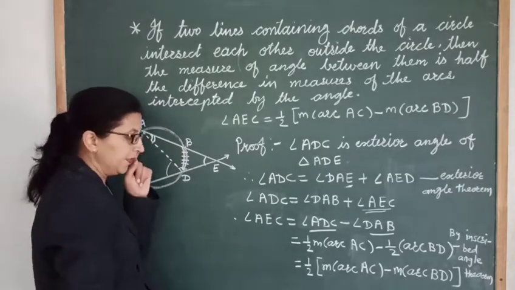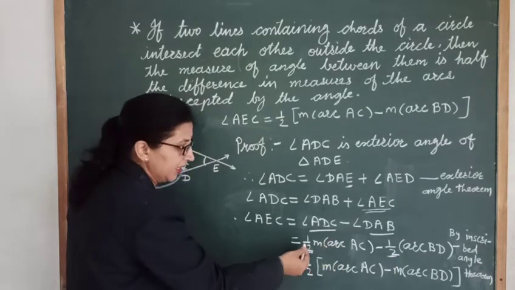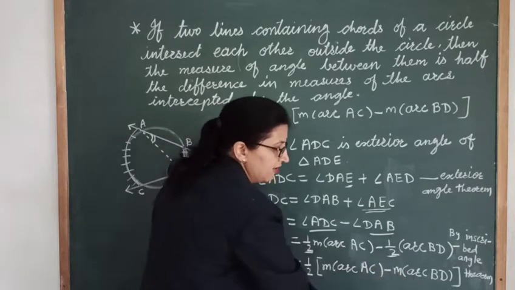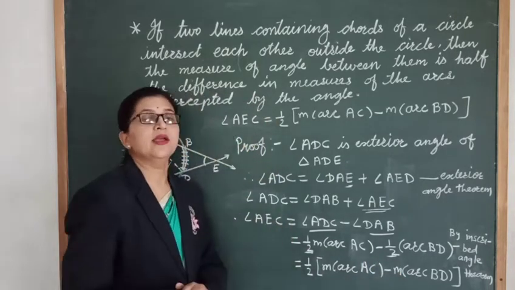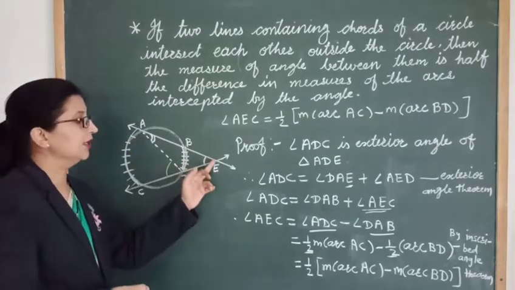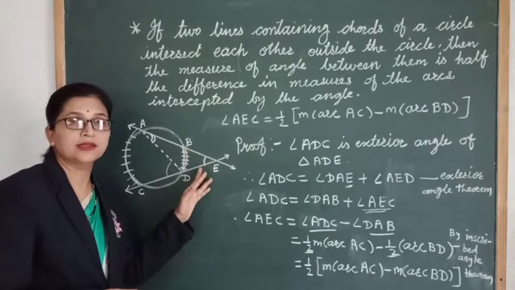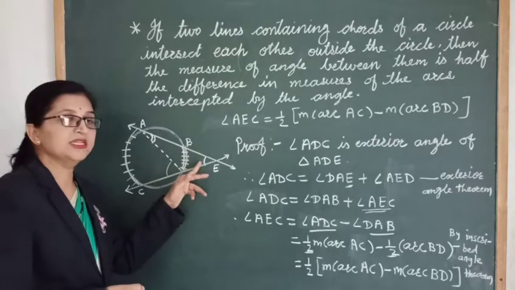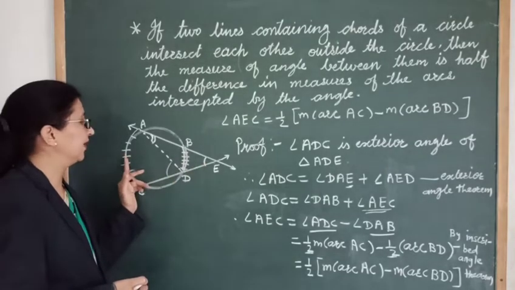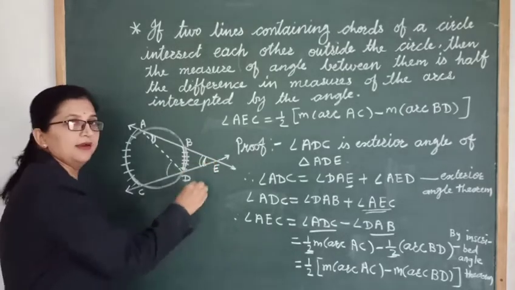Okay, now here half is common. Let's take it out. So here half into bracket measure of arc AC minus measure of arc BD. So in this way we have proved that for the angle formed by these two intersecting chords, when the chords are intersecting each other outside the circle, the measure of this angle is equal to half the difference between the arcs intercepted by this angle, right?